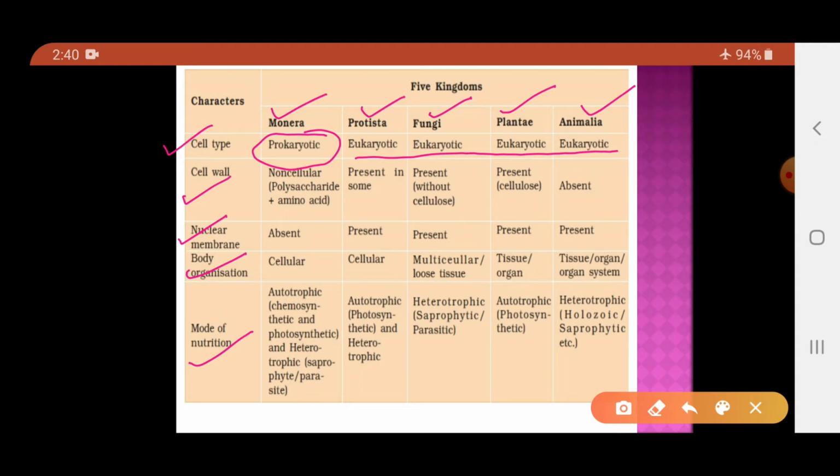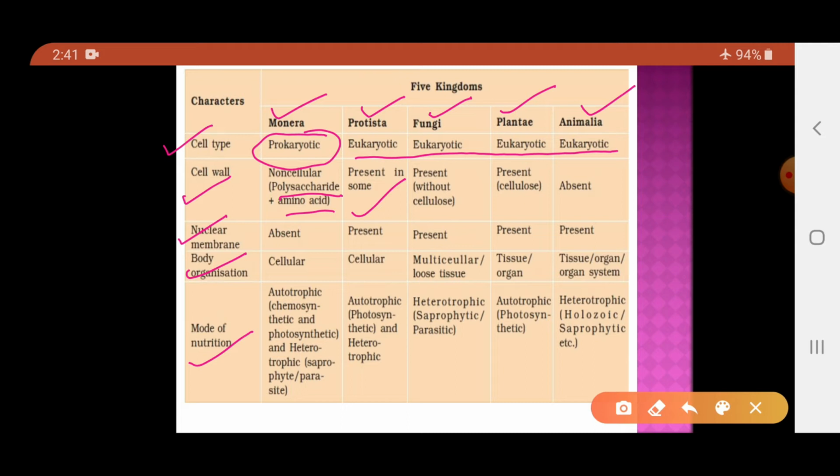Now when we talk about the presence of the cell wall, in Monerans the cell wall is non-cellulosic and it is made up of a polysaccharide and amino acid. Polysaccharides are some type of sugars. When we talk about Protista, the cell wall may be present in some of the organisms.